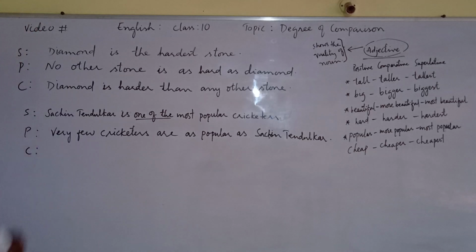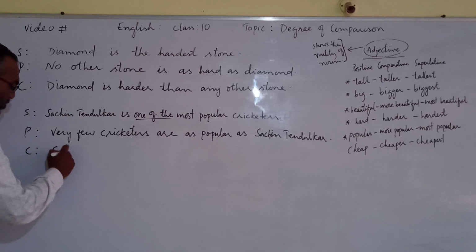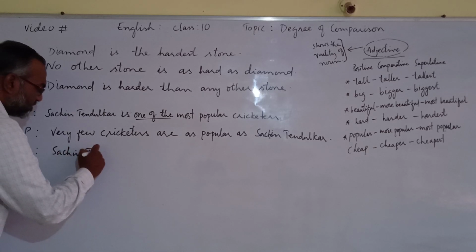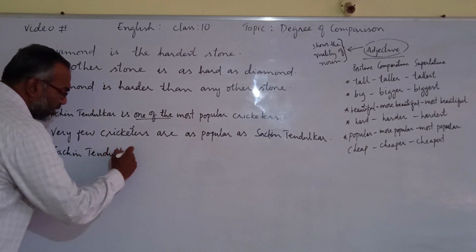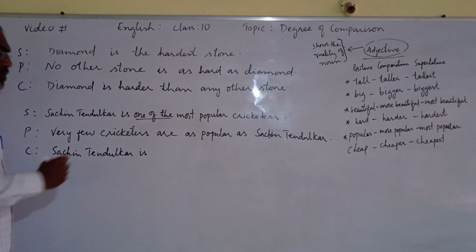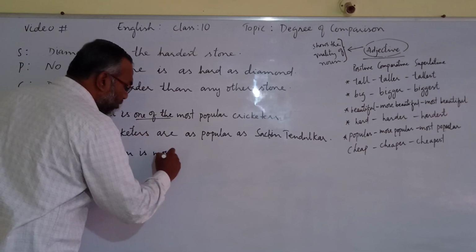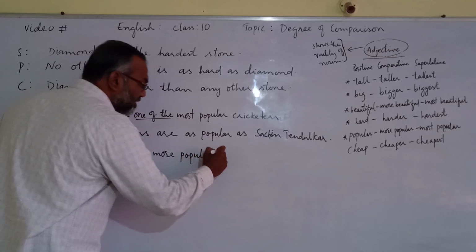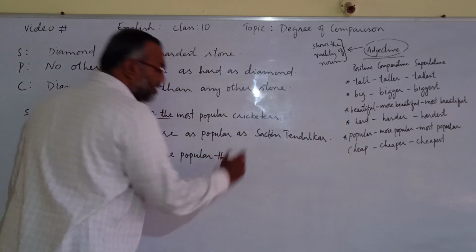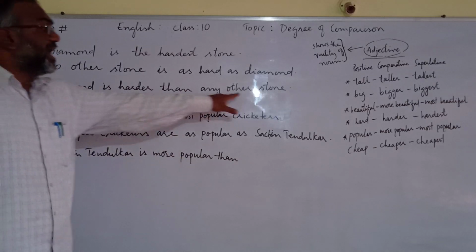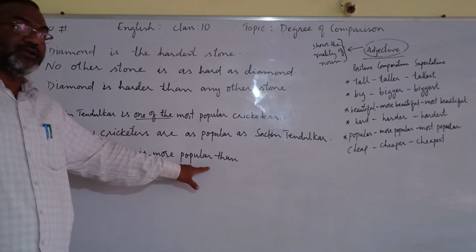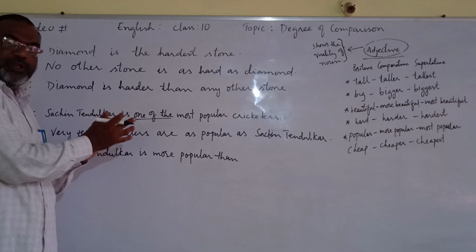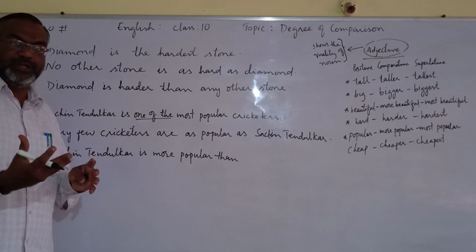Now what about the comparative? Comparative will again begin with the same subject, Sachin Tendulkar. Sachin Tendulkar is more popular than, here we use any other, but here we cannot use any other because he is not the most popular, he is one of the most popular.